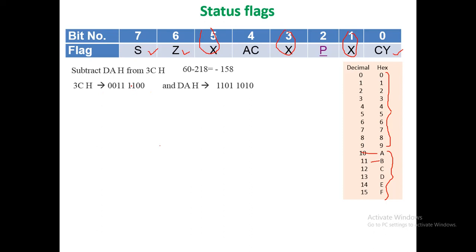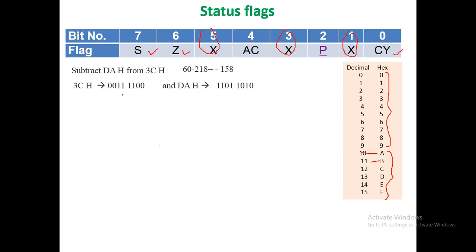Similarly here this is 8 plus 4, that is 12, which in hexadecimal is C. Similarly, DA can be represented as 1101, that is 8 plus 4 is 12, plus 1 is 13, which represents D, and 1010, that is 8 plus 2, which is equal to 10, representing A. So DA can be represented as 1101 1010.